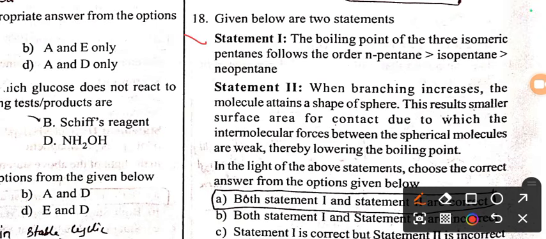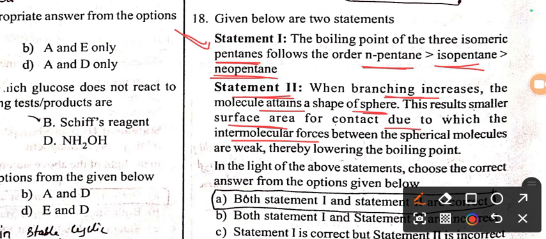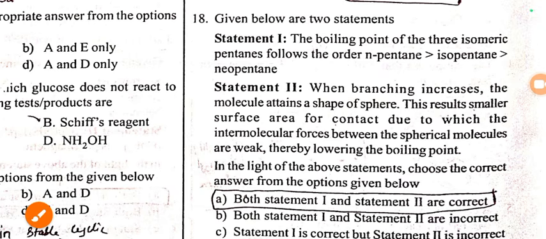Let us move to the next question. Two statements are there. Statement 1: the boiling point of 3 isomeric pentanes. n-pentane has the highest boiling point, then isopentane, and neopentane has the least boiling point. As we know, as the branching increases, the boiling point decreases. So statement 1 is correct. Statement 2: when branching increases, the molecule attains the shape of a sphere. This results in smaller surface area for contact, due to which the intermolecular force between the spherical molecules is weak, thereby lowering the boiling point. So both the statements are right here.